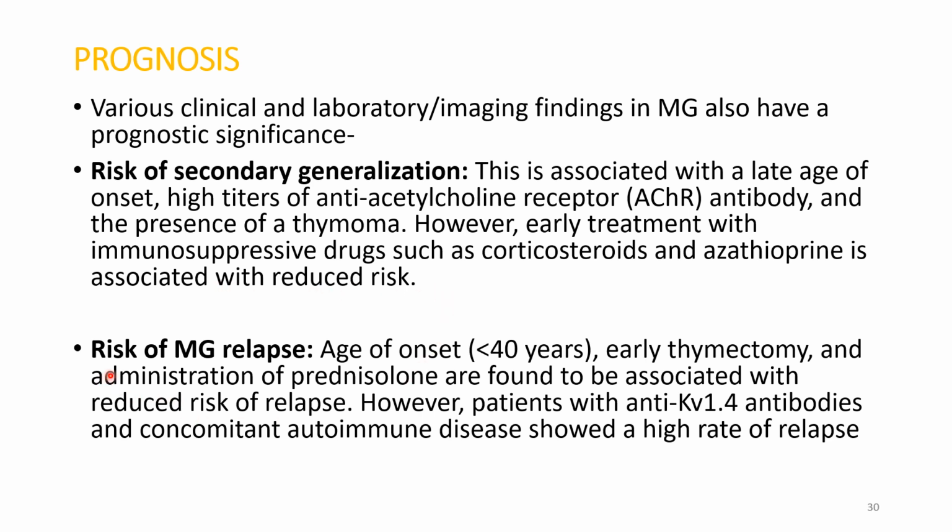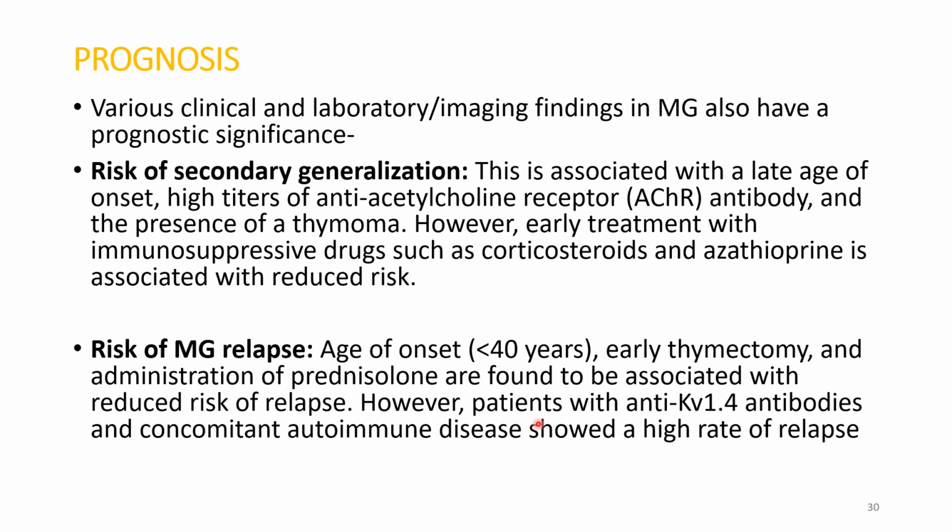What is the second one? Risk of relapse of myasthenia gravis. So when the patient has an early onset, that is less than 40 years of age, and early thymectomy is done, and prednisolone is administered, these are associated with a reduced risk of relapse. So early age of onset, early thymectomy, and administration of prednisolone, all these things will reduce the relapse rate of myasthenia gravis.